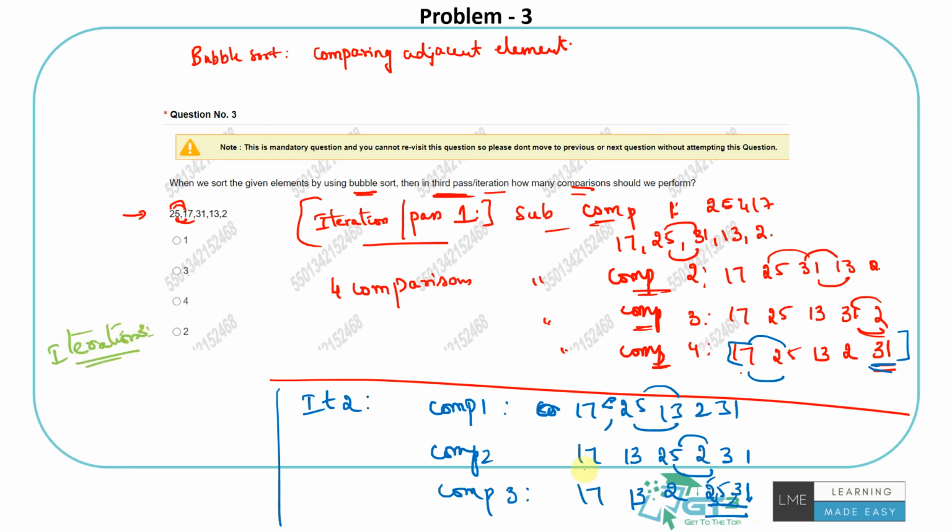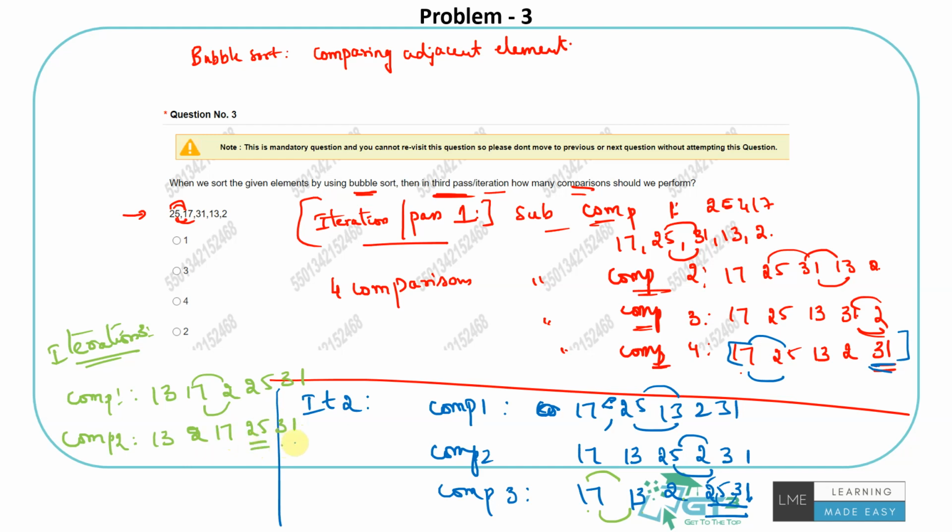my goal is to look at these things: 17, 13, 2, 25, 31. What will be the first comparison? It will be between 17 and 13. So 13 is smaller than 17, so it will be rearranged. And what will be the second comparison? It will be between 2 and 17. So it will be 13, 2 and 17. So we have 25 and 31. You see, that's it. We will not do further comparisons.